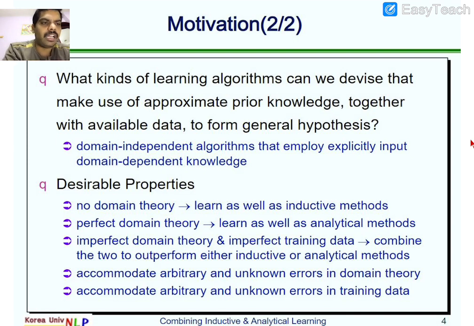Accommodate arbitrary and unknown errors in domain theory. Whatever domain theory we consider, it needs to be complete and correct. All the statements must be correct, and all the content we consider must satisfy completeness. And accommodate arbitrary and unknown errors in training data. Whatever training data we consider, if it has any errors, those errors should be eliminated.